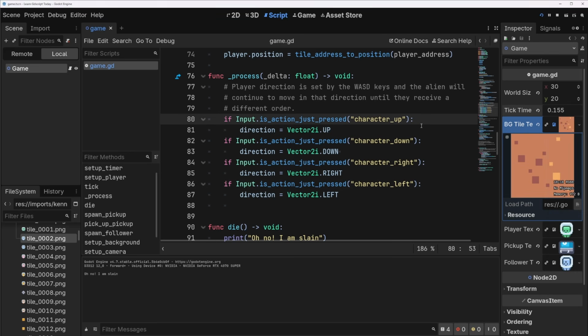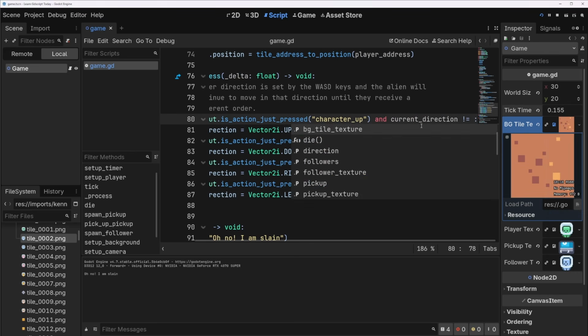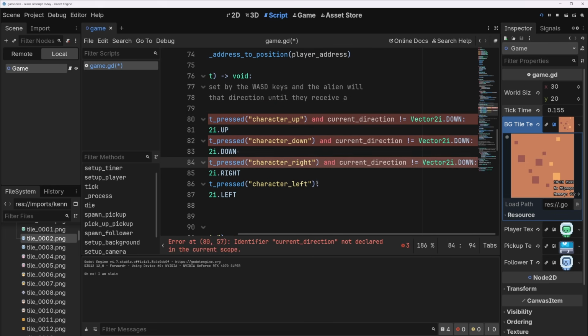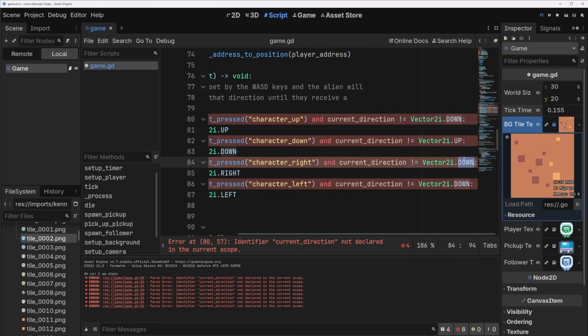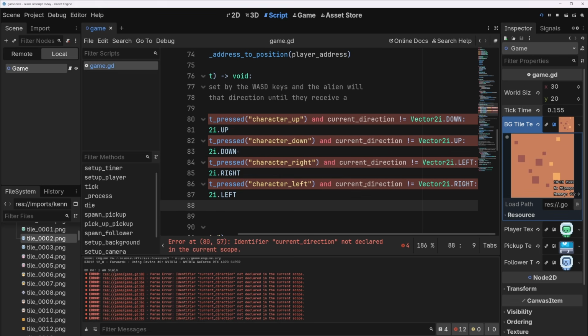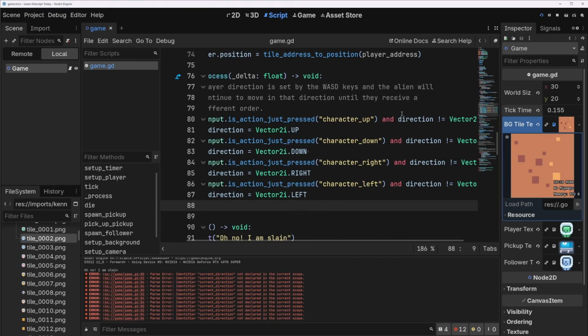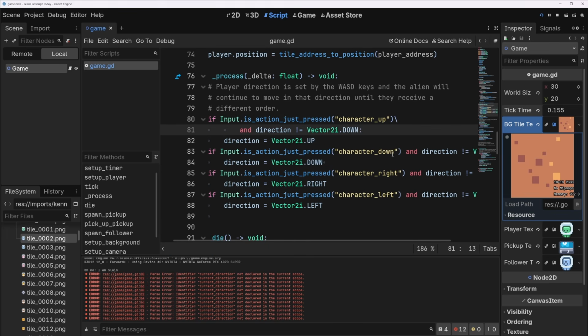Okay, I'm just going to do this. Direction not equals Vector2i.DOWN, and we'll just copy and paste this a few times and make sure that it is the correct opposite. And this should prevent that kind of annoying thing. Oh, it's called direction, not current direction, sorry. My notes said current direction. Okay, and you might want to put this on a different line if you want.